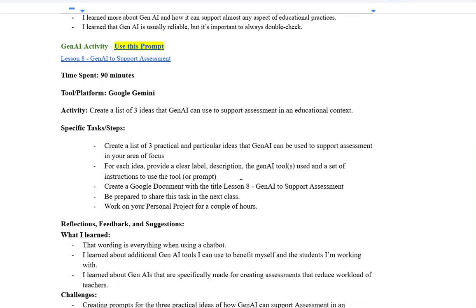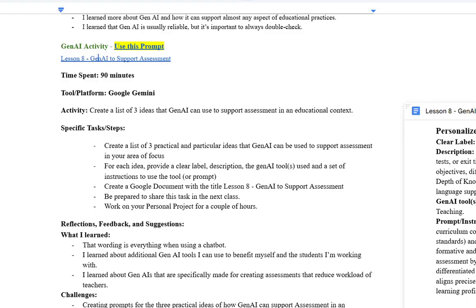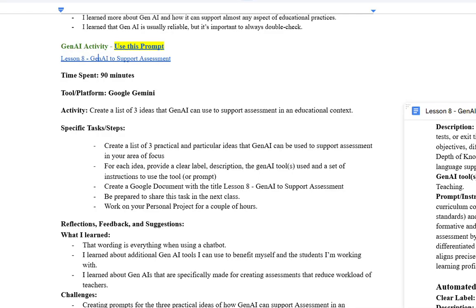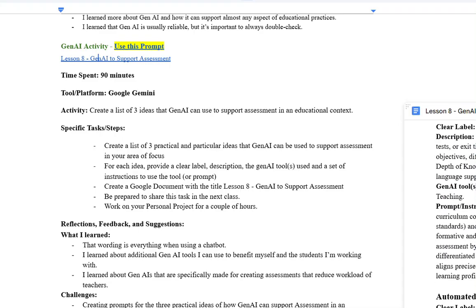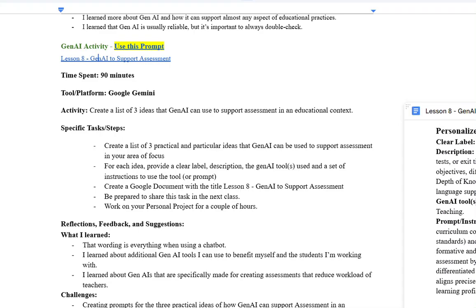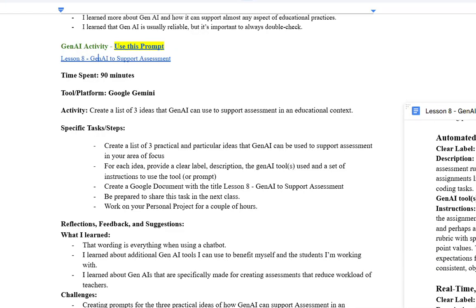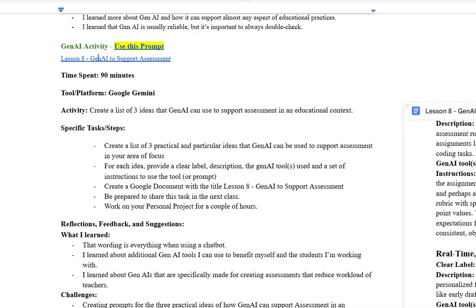and then here you did come to class, which was great, and this is to support assessment. There's some ideas here. They're pretty good. And you've got the tools in there, although in some of them there's a tool.